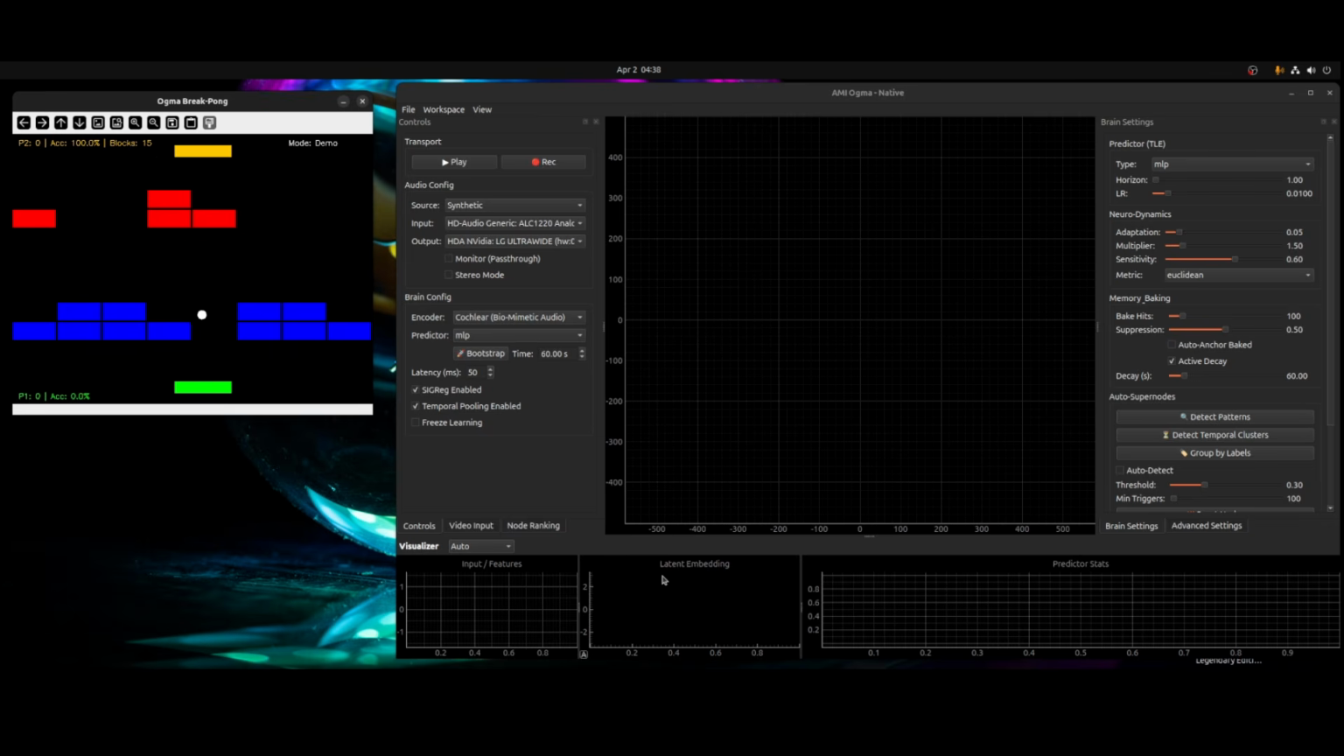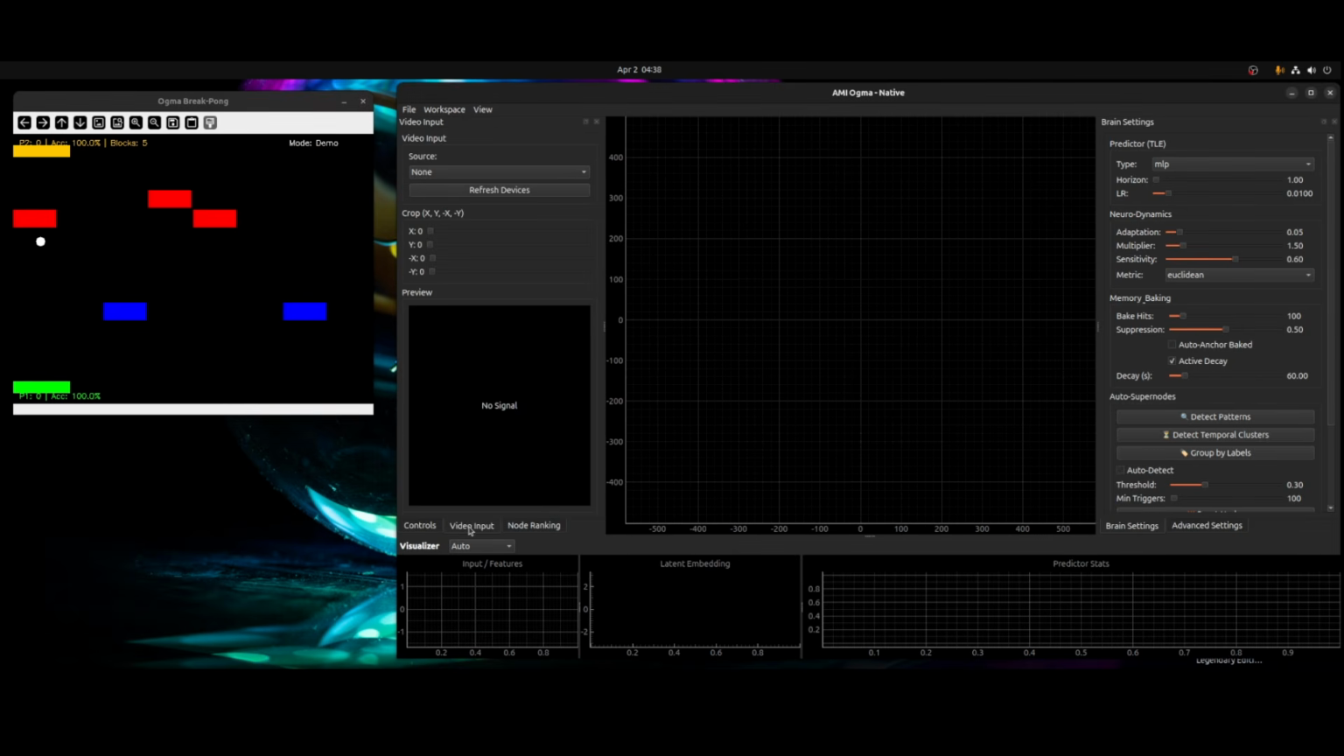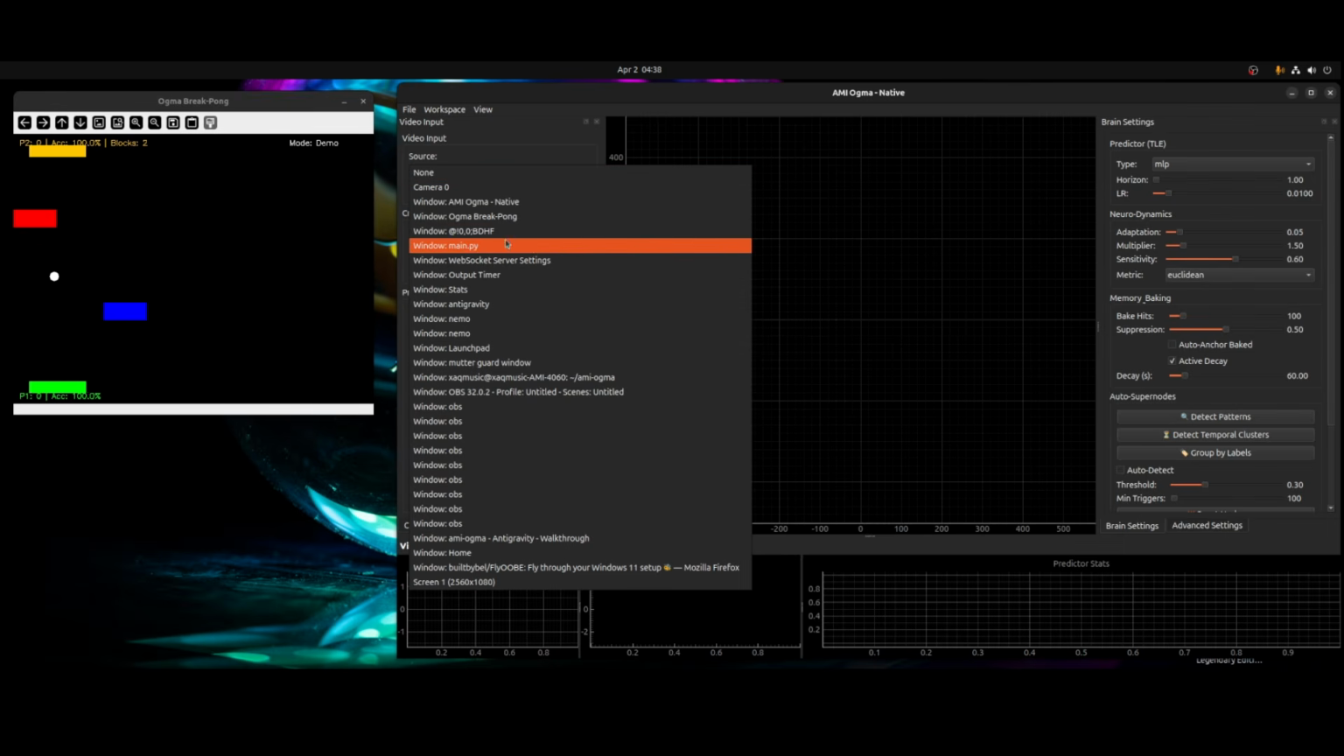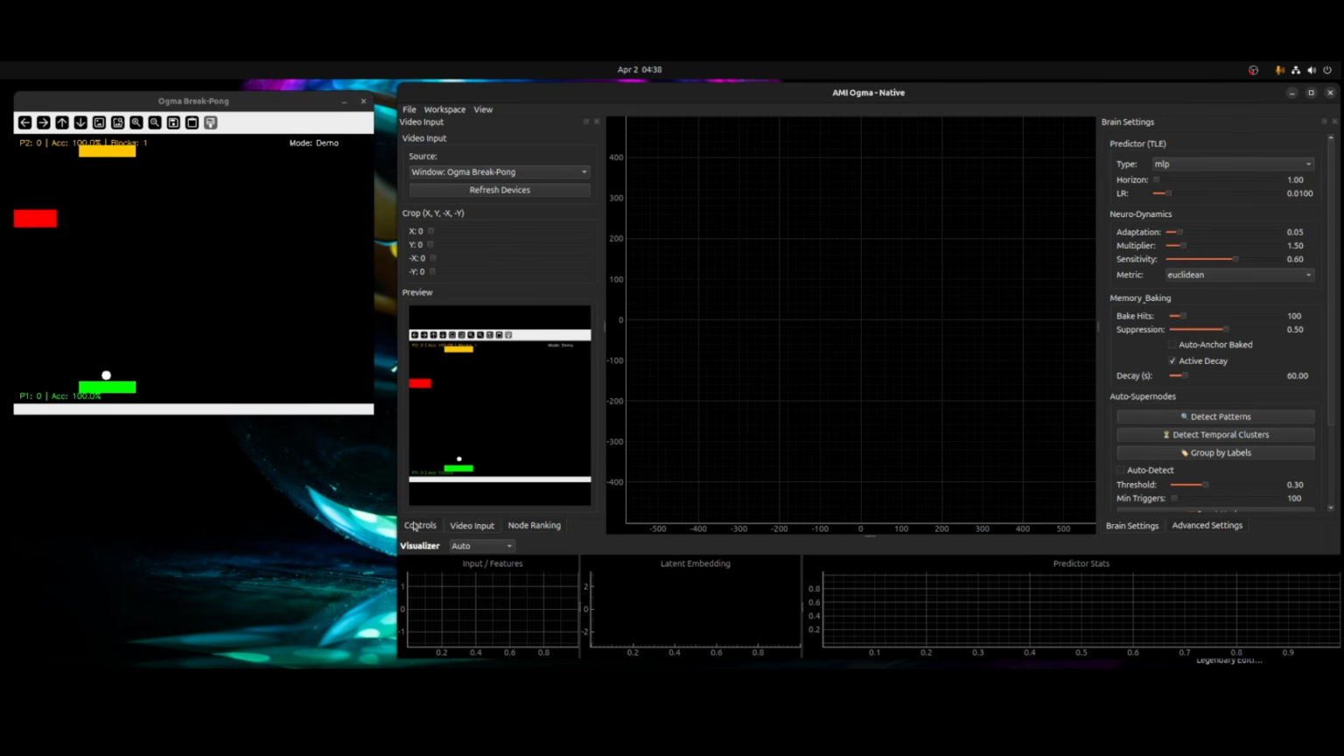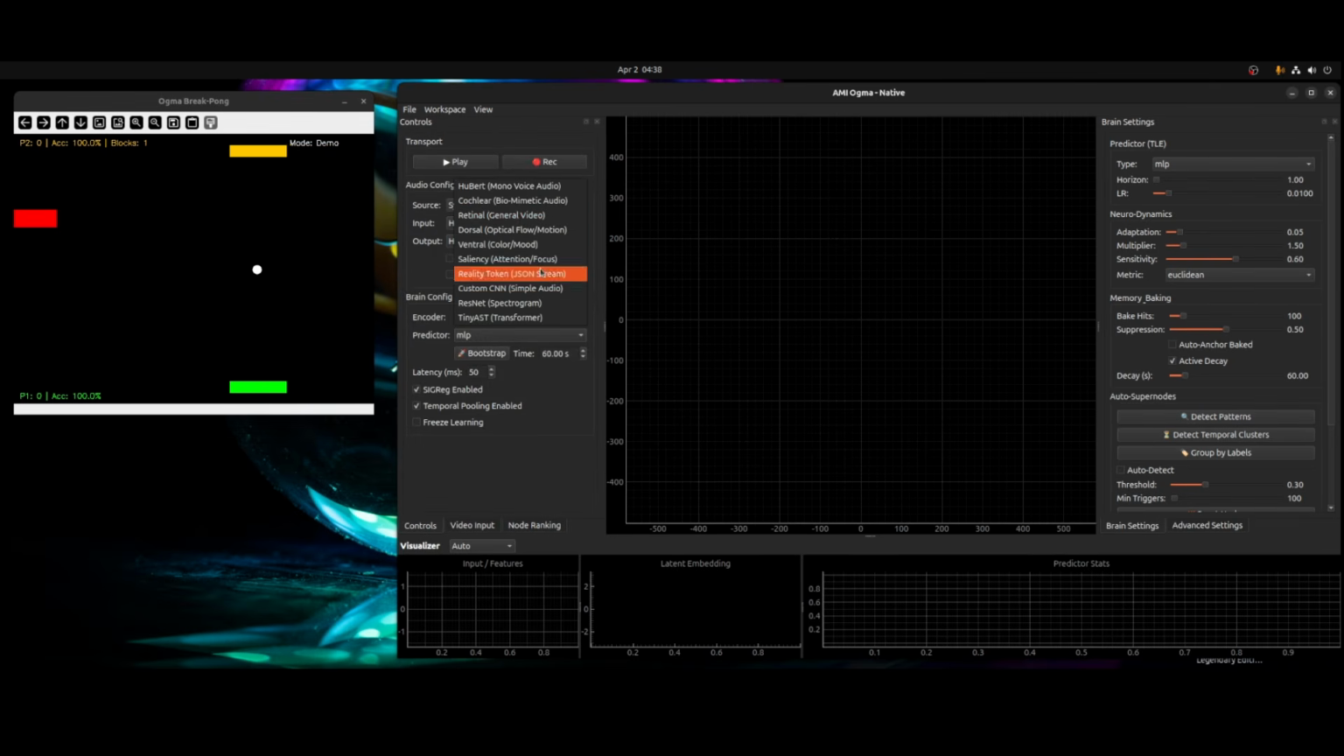Now, what I would do, which I understand now is really not the right approach, but it was good for experimentation, is to actually train on the sounds and the video of this breakout game. So if I want to do that with the video, I could just refresh the devices. I can launch into the Break Pong. Now I've got that as video input, and I can train or at least just observe the behavior of what each of these encoders do inside of the context of this game.